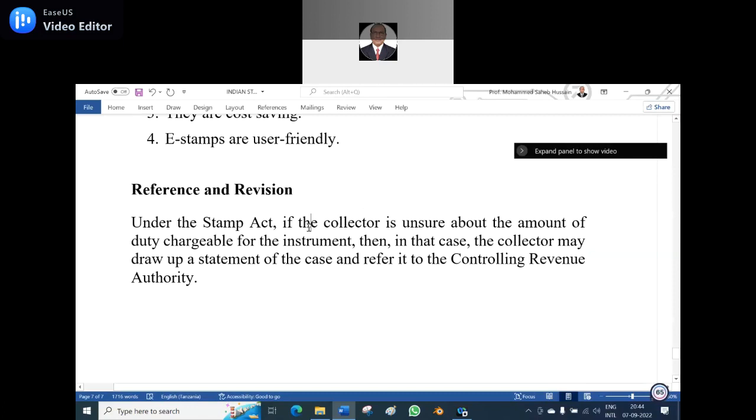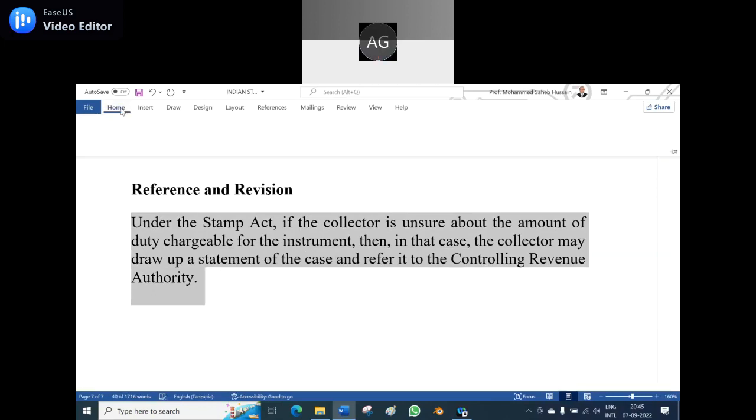But the body of any research work should be in Times New Roman font style, and the font size is 12. And there should be justification. What is meant by justification? See, here I justified. How did I justify?